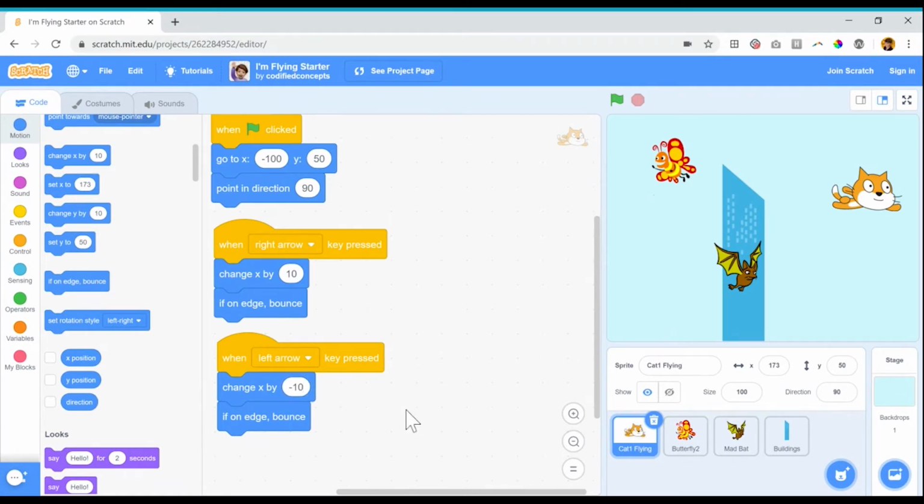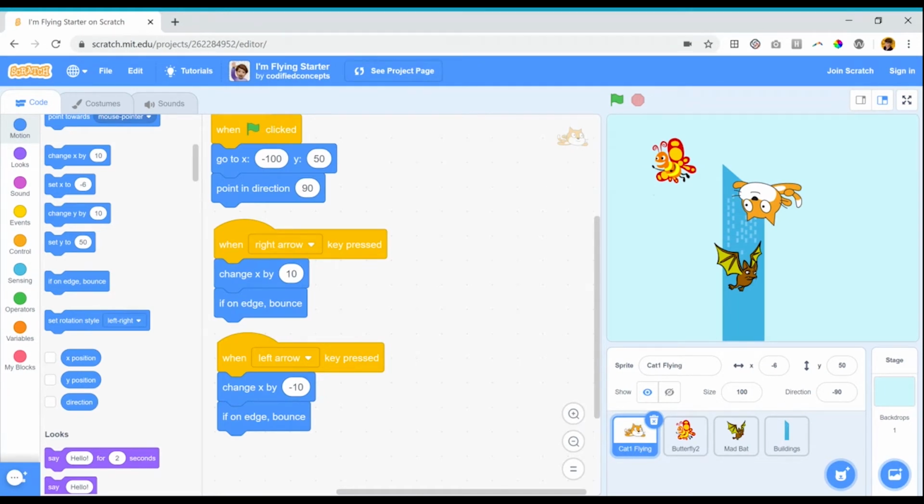Let's test this out. Left arrow, right arrow. You'll notice when I hit the edge of the screen, my character actually flipped upside down. But I think that's pretty cool, because he's flying, so he can fly upside down. When I go back to the left, he'll bounce back. Keep in mind, though, it doesn't matter what direction my character is facing. When I hit the right, he'll go right. When I hit the left arrow, he'll go left.